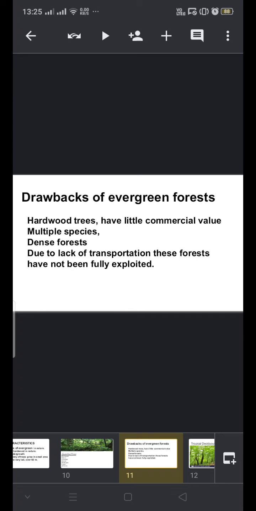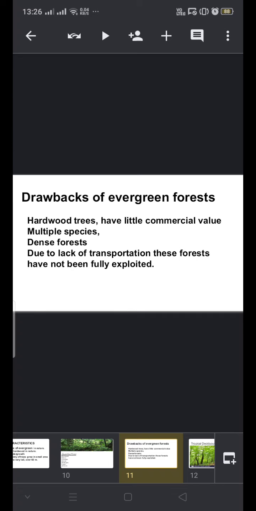So you will not find the same variety of tree elsewhere around the forest. So it becomes very difficult for people to cut down the same variety of trees for their commercial purpose.